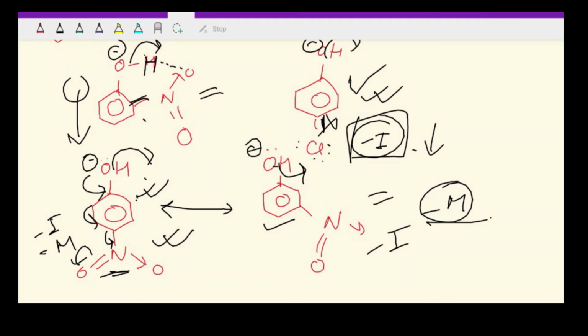So next class we will try to start the reaction mechanisms, and then we will also try to solve questions based on that. So that's it guys for this video.